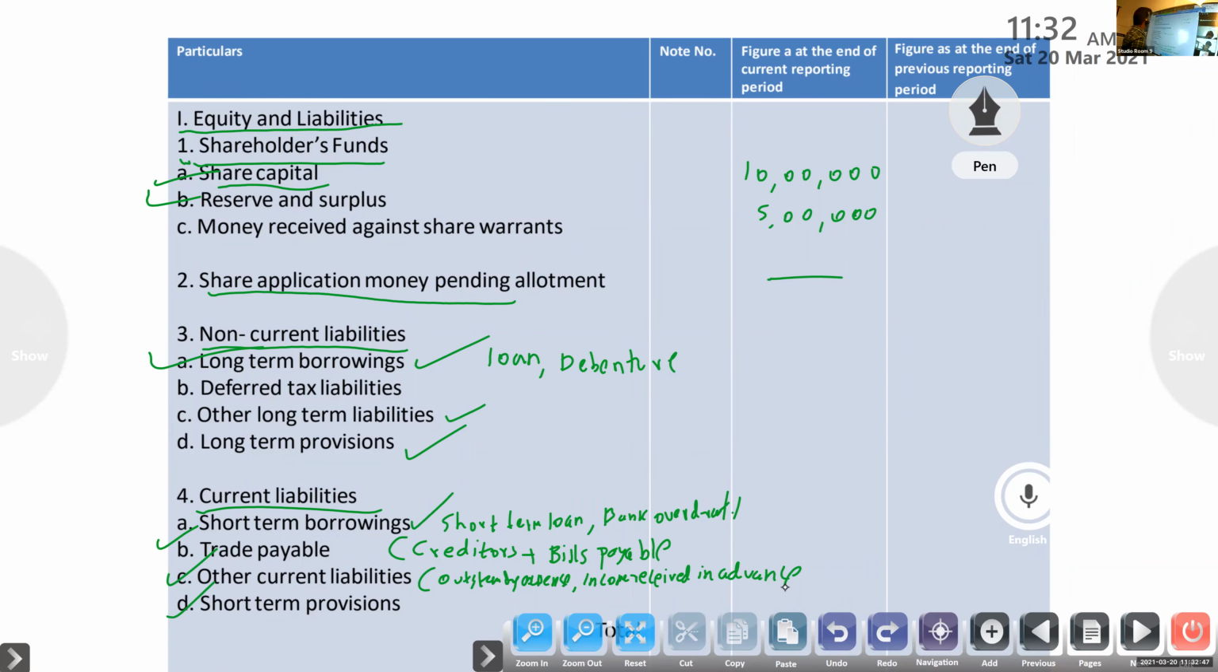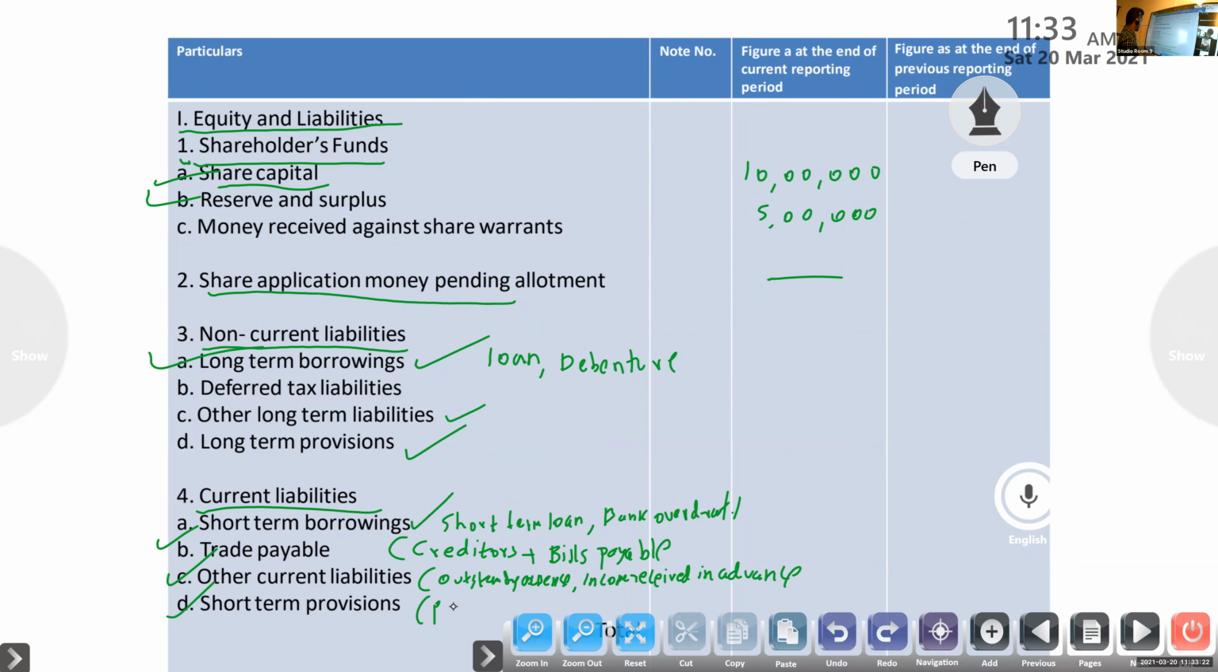So that is other current liabilities. Next, short-term provisions. Provision for which one? Provision for tax, provision for depreciation, then provision for bad debt. Okay, provision for bad debt, provision for tax.